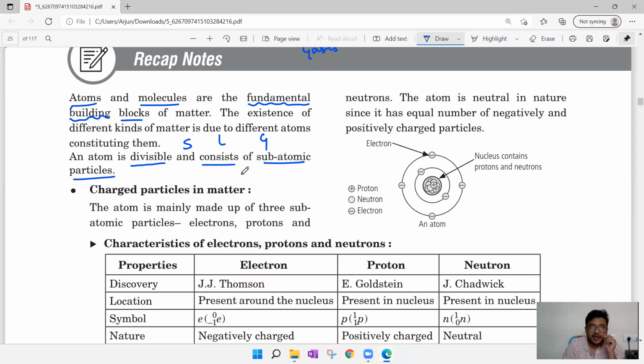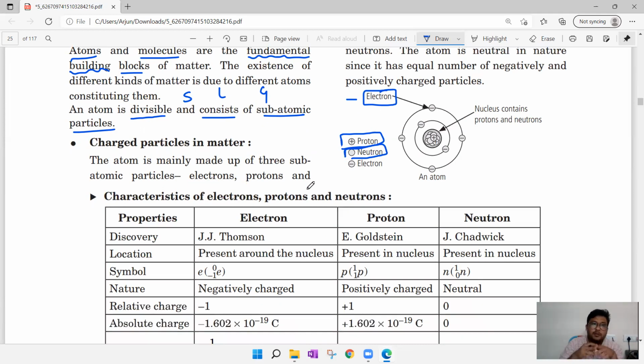There are 3 subatomic particles in the atom. They are electrons, which are negatively charged particles, protons, which are positively charged particles, and neutrons, which are neutrally charged particles. How can we tell? There are electrons, protons, and neutrons because of seeing through the atom. So seeing through the atom is possible, but it is not possible to divide the nucleus. That is the thing you have to understand.